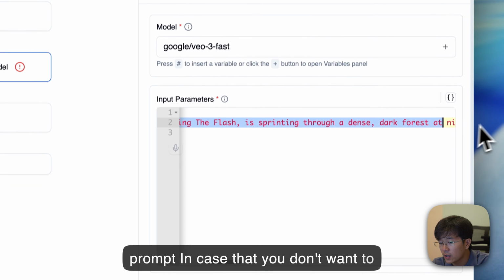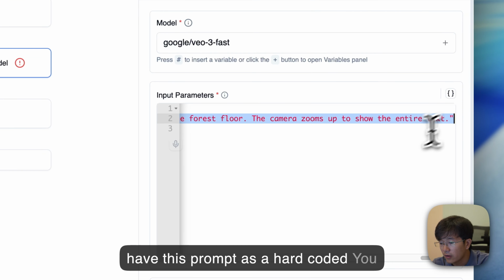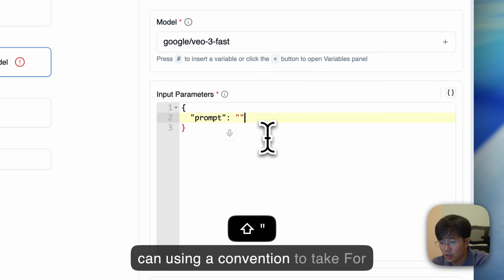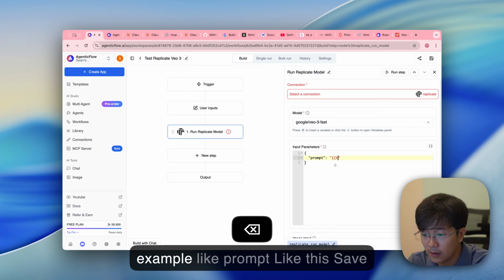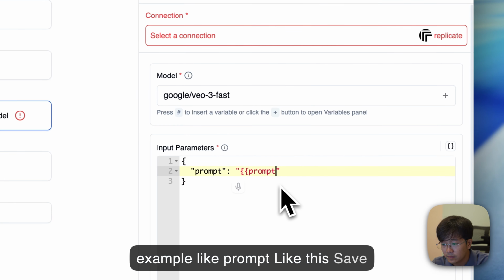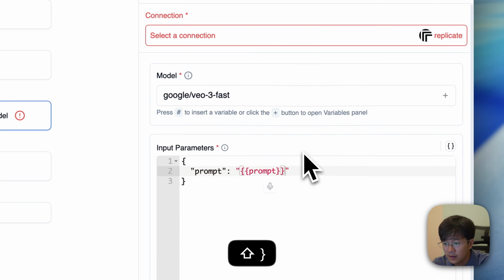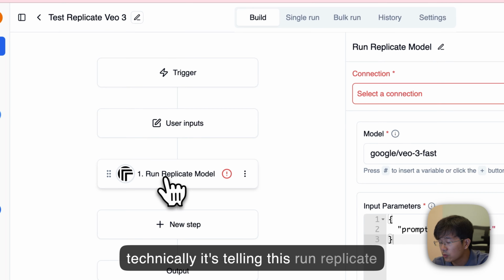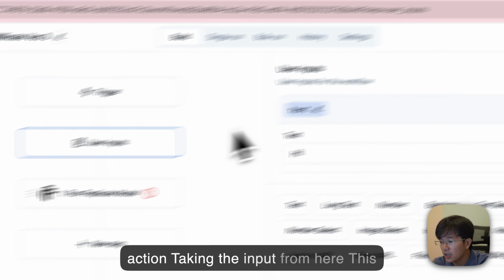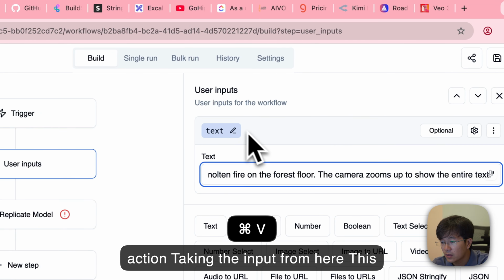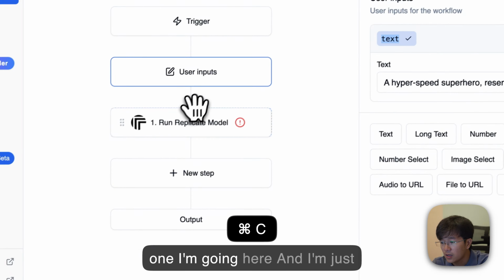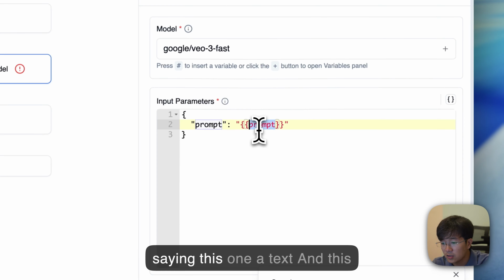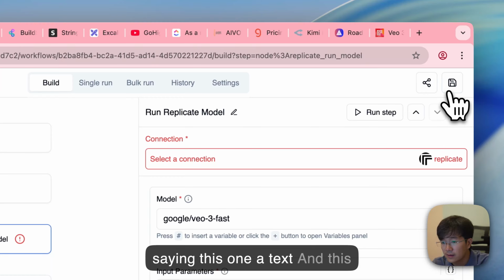In case you don't want to have this prompt hard-coded, you can use a variable to take, for example, prompts like this. Save. So technically, it's telling this run replicate action to take the input from here. This is text, not prompts. Okay, let me copy this one. I'm going here, and I'm just saying this one is text.